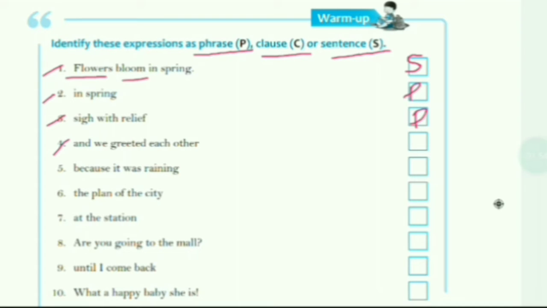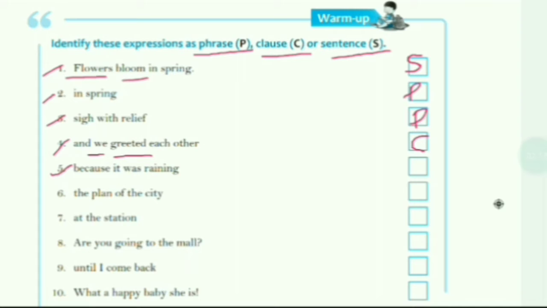Fourth one: and we greeted each other. It's again a group of words that doesn't make a complete sense but it has subject and verb in it. So it's a clause. That group of words that contains subject and verb in it but doesn't make a complete sense, that is a clause.